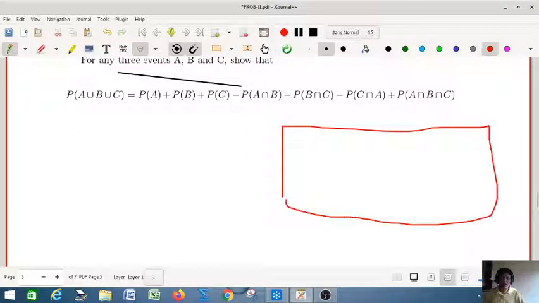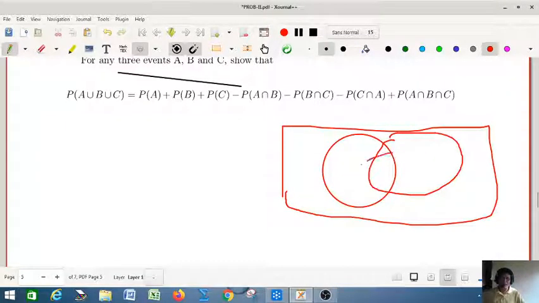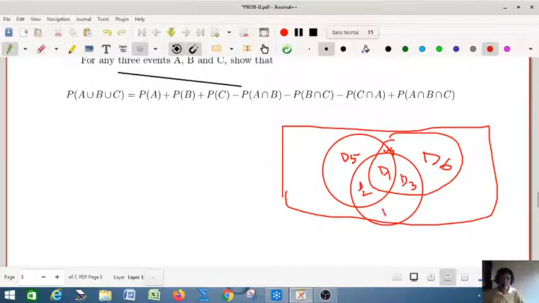You can again draw the diagram. I'm not going into the detail of that proof, but let me show you the regions. So this is your D1, D2, so there will be 8 regions, D3, this is your D4, D5, D6, D7 and D8.